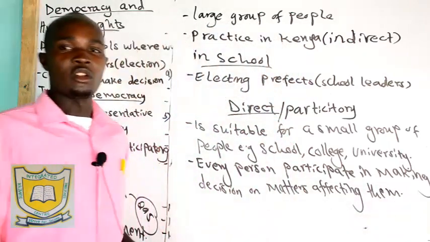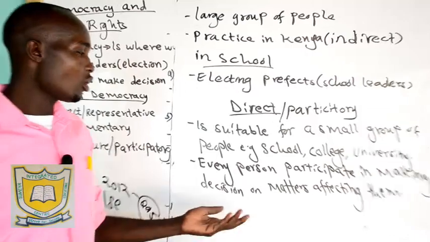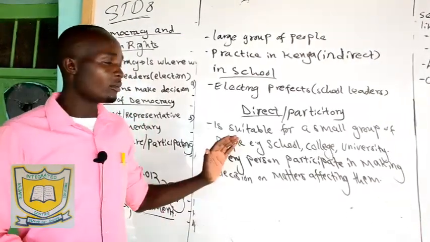So every individual makes decisions on matters affecting them. That's what we call direct democracy.